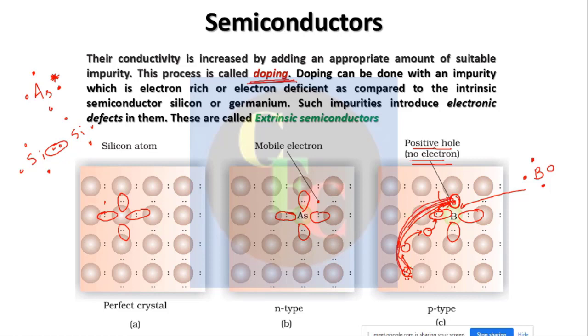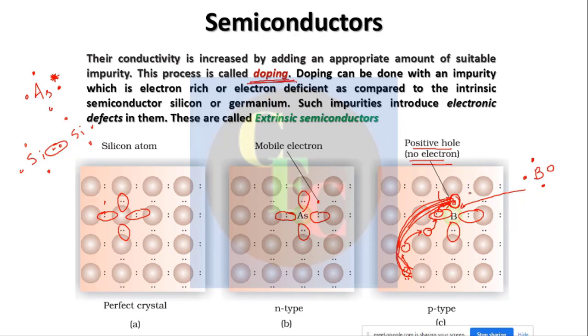As such, these also conduct electricity at a lower temperature than silicon. So doping actually increases the semiconductor property of the existing intrinsic semiconductor, and it can also induce the semiconductor property in elements that do not show semiconductor property at normal temperature.